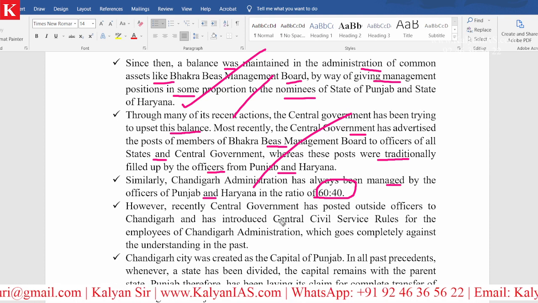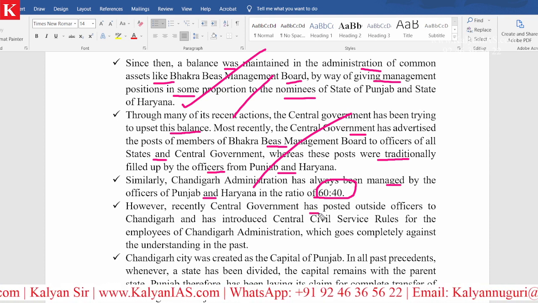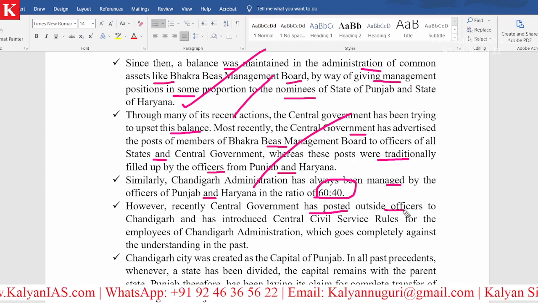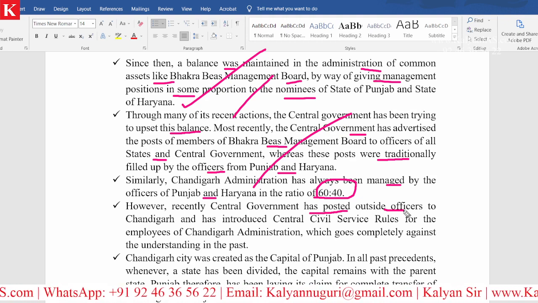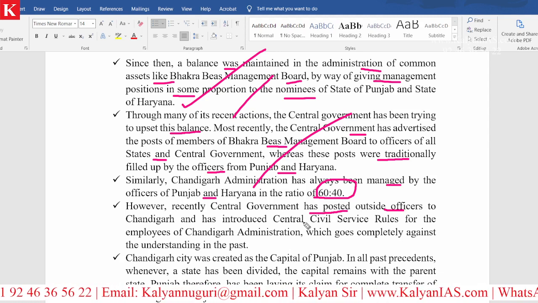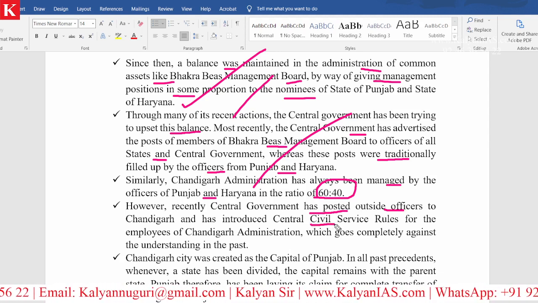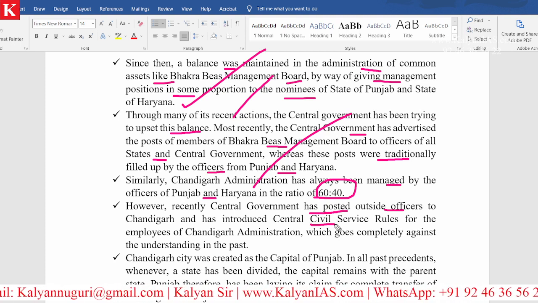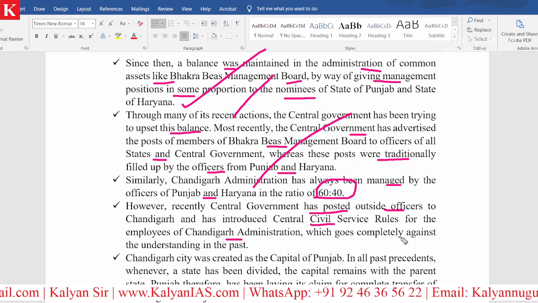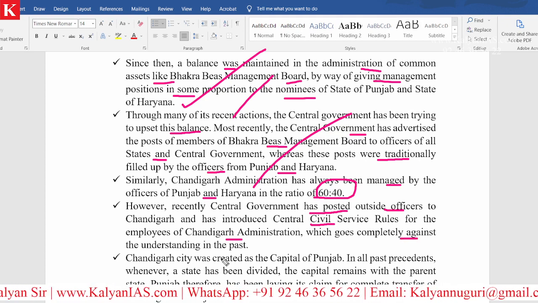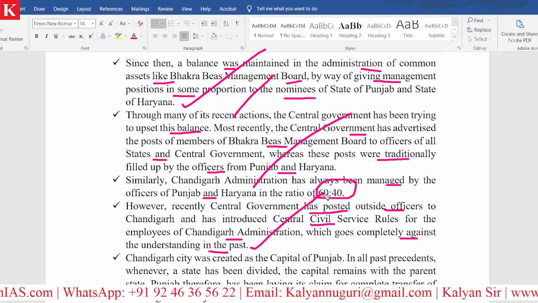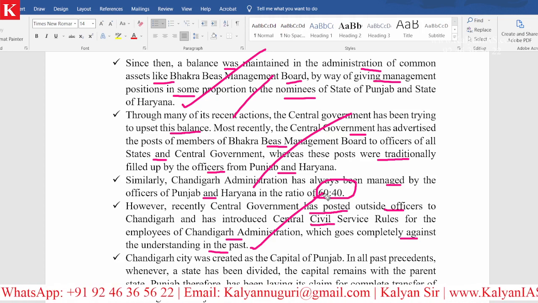However, recently the central government has posted outside officers, meaning officers other than from the states of Punjab and Haryana, to Chandigarh and introduced central civil service rules for the employees of Chandigarh administration, which goes completely against the understanding in the past. So obviously Punjab is not happy now.